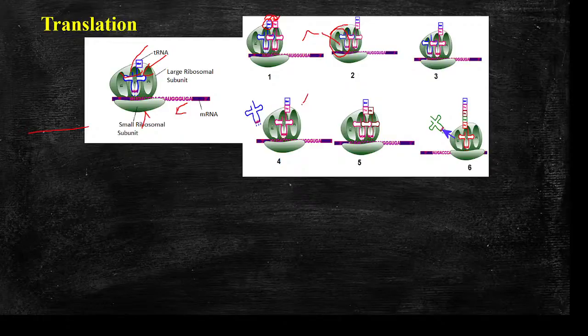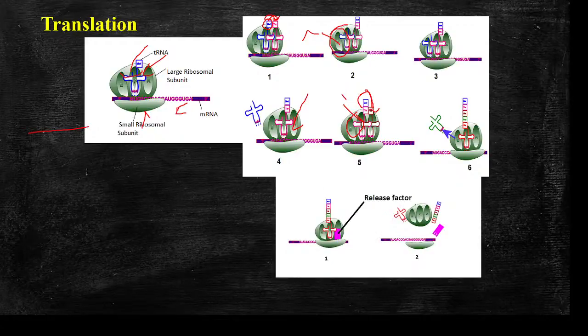The new tRNA with the new amino acid will come in, and again the tRNA in the P site will transfer the amino acid to the tRNA in the A site, and the empty tRNA is eliminated. This process is repeated until the polypeptide chain is completely prepared. Once the protein is completely formed, the release factors will release the protein, tRNA, mRNA, and ribosomes.